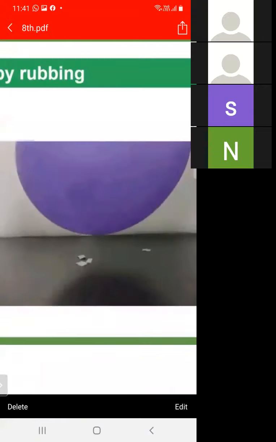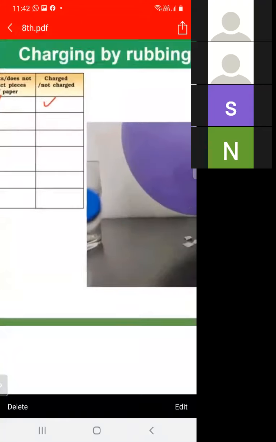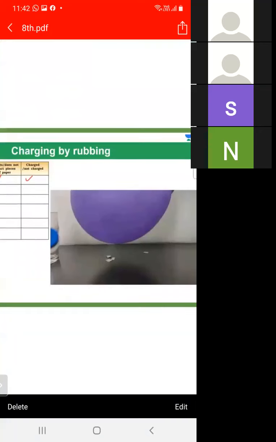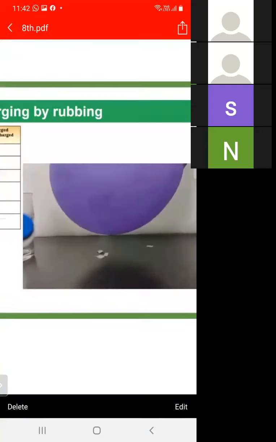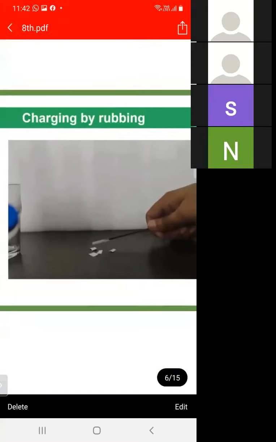This is a second example of charge produced by rubbing. When we take this blue balloon shown in the figure and rub it with polythene, it acquires charge and attracts small pieces of paper. These are two examples of charging by rubbing.